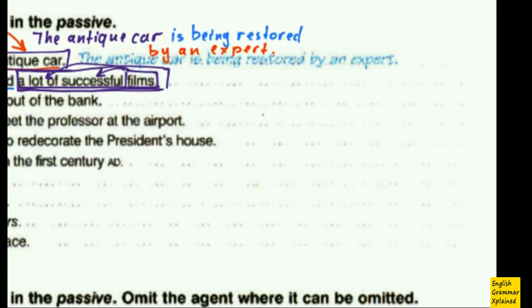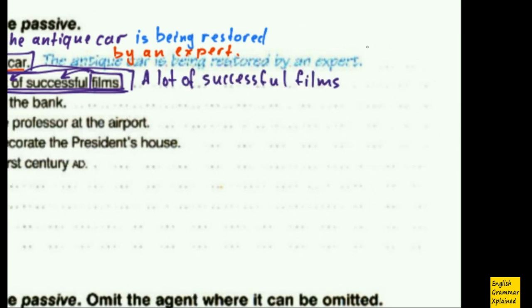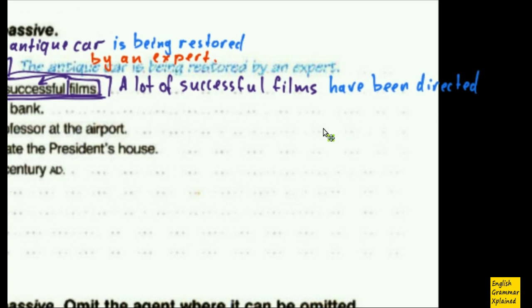And in the passive sentence, this will be so. A lot of successful films. Then goes the main verb in present perfect, have been directed. And then the agent, by Steven Spielberg. And that's it.